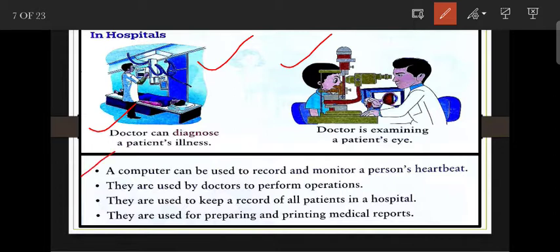First, a computer can be used to record and monitor a person's heartbeat. They are used by doctors for performing operations. So computers help us to perform operations. Next, they are used to keep records of all patients in the hospital. Next, they are used for preparing and printing medical reports of patients. So these are the very important uses of a computer in hospitals.